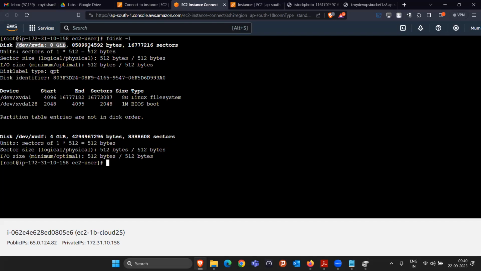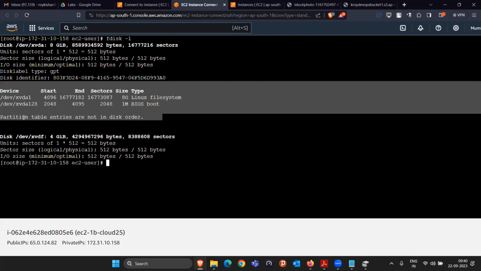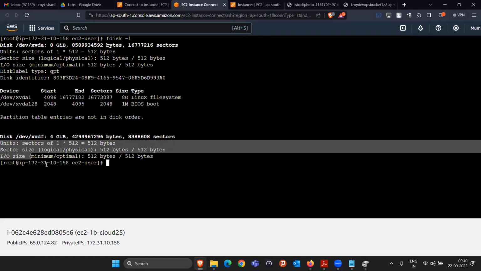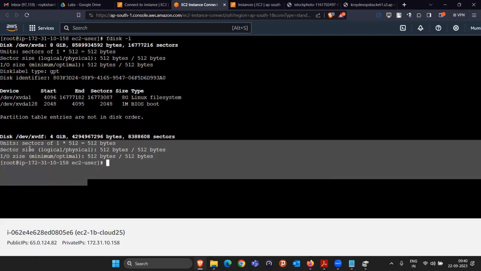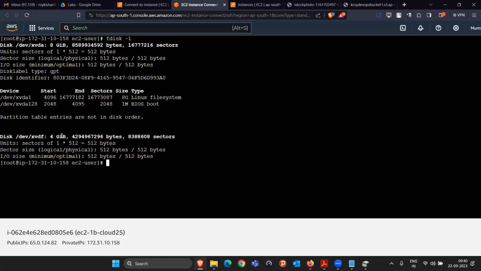Okay. But in the 8 GB disk, you are seeing that they have something called a partition table, with partition table entries. XVDA1, XVDA128, in this way they created some partitions here. But this is missing in the 4 GB. That means in the 4 GB, you don't have any partition. Now, what you can do is create a single partition of the entire 4 GB.